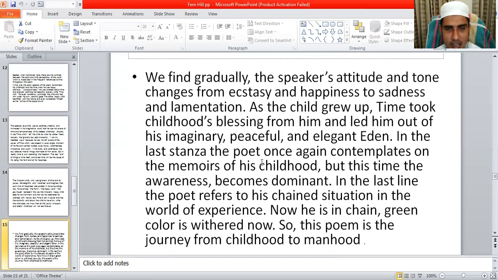In the last stanza, the poet once again contemplates the memories of his childhood, but this time the awareness becomes dominant. In the last line, the poet refers to his changed situation in the world of experience. So now he is in chains, the green color is withered now.